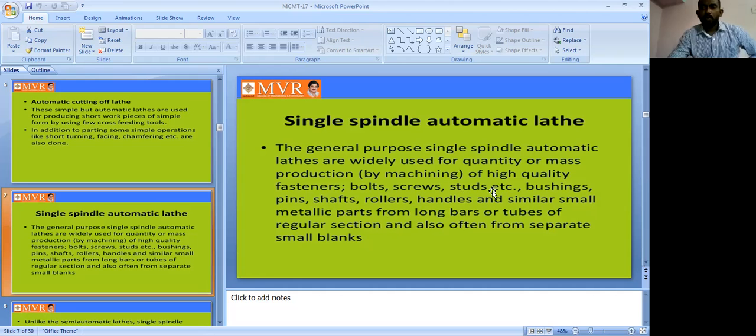These kinds of operations are done on single spindle automatic lathes. The parts manufacturing chain process can use single spindle automatic lathes.